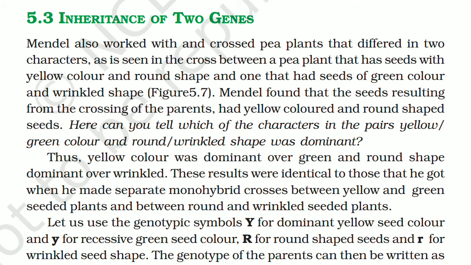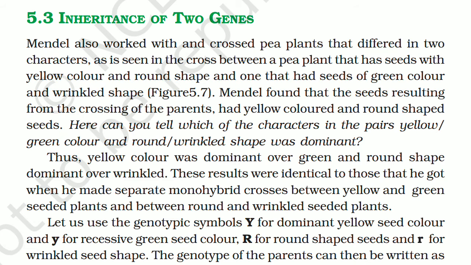Today we shall study about the inheritance of two genes. You have studied about the inheritance of one gene, by which Mendel proposed two laws: the first law, the law of dominance, and the second law, the law of segregation. Now when Mendel studied the inheritance of two genes, he proposed still a third law that is known as the law